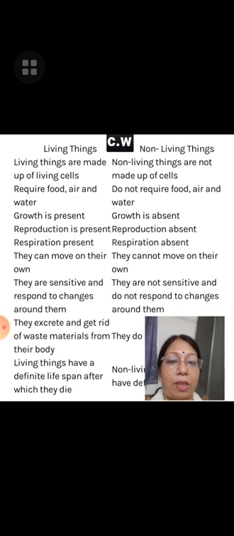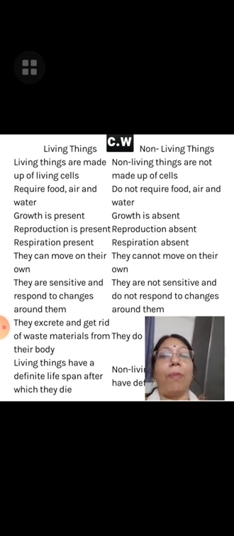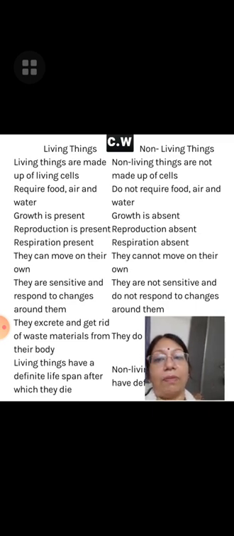Respiration is present. We respire, we breathe. And when we stop breathing or respiration, it means that we are not alive. So all living things show that they have life by showing the breathing process. But breathing is absent in case of the non-living thing.